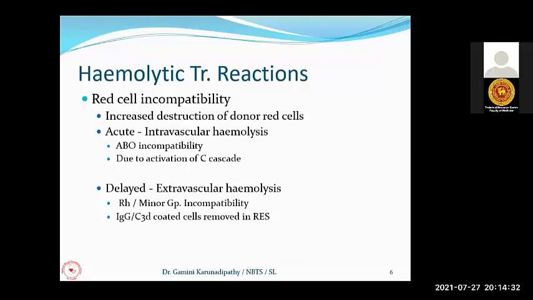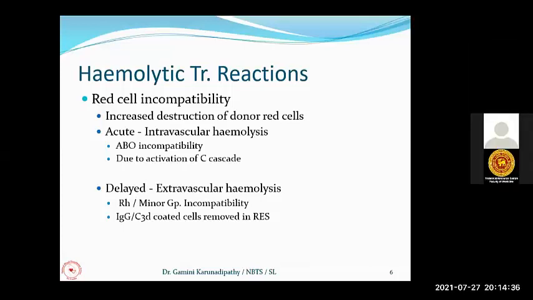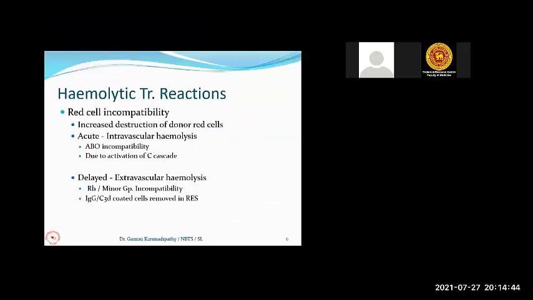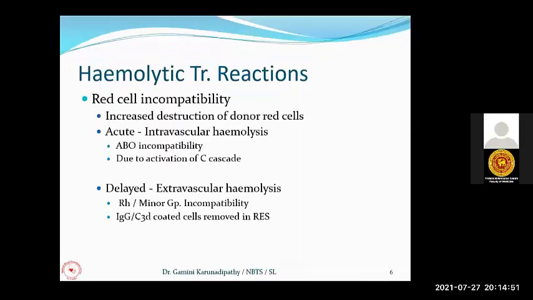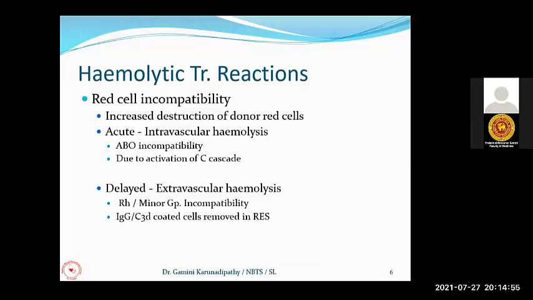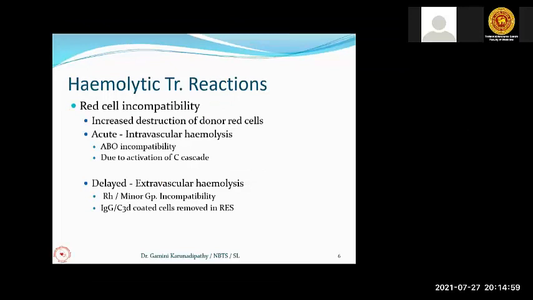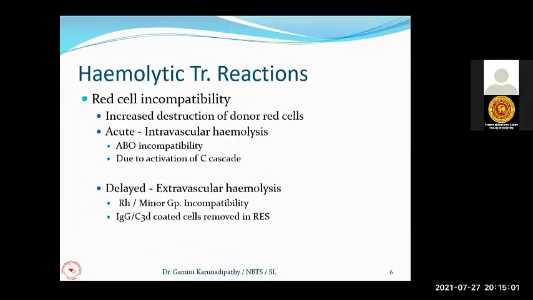Now, if we give A blood to a B patient or AB blood to an O patient, these antibodies invariably react with the donor red cells, because they have the corresponding antigens and antibodies in the recipient. These reactions are mainly due to the activation of the complement system. ABO antibodies are IgM, as I told you earlier. IgM antibodies are capable of activating the complement cascade. I will come to that later.